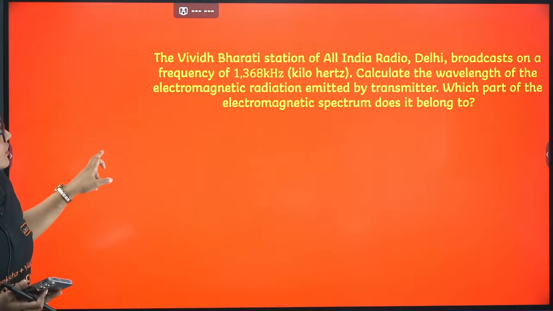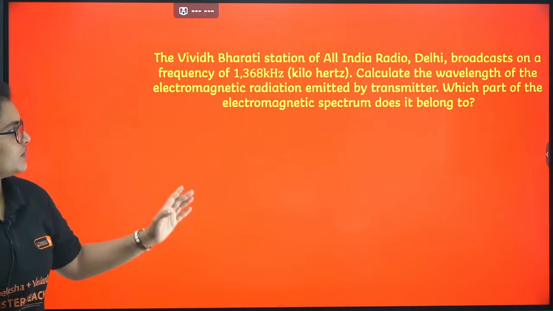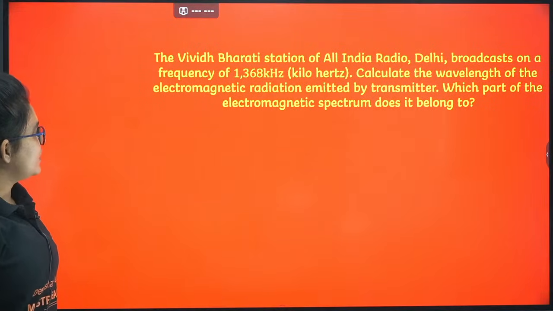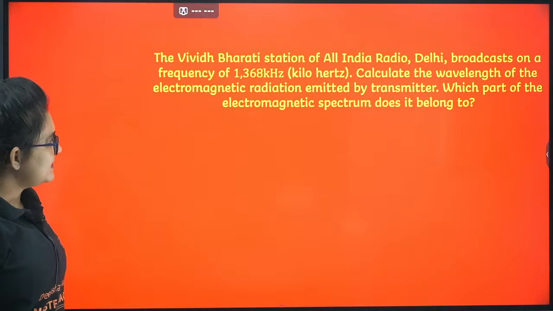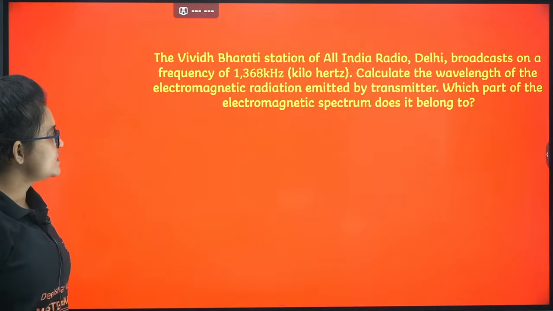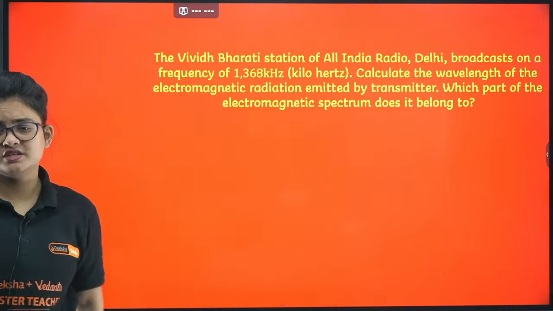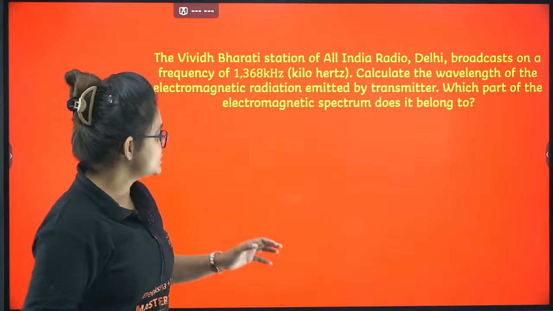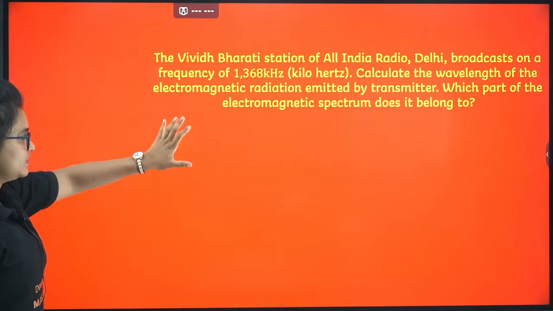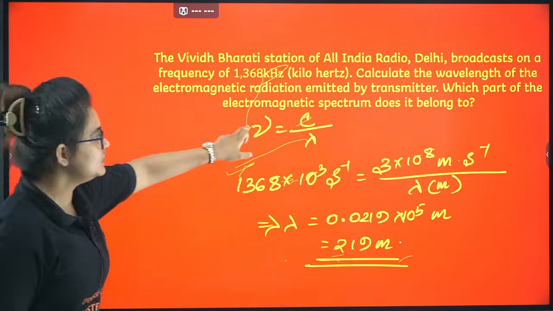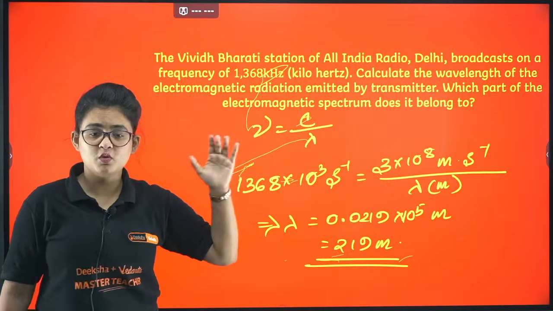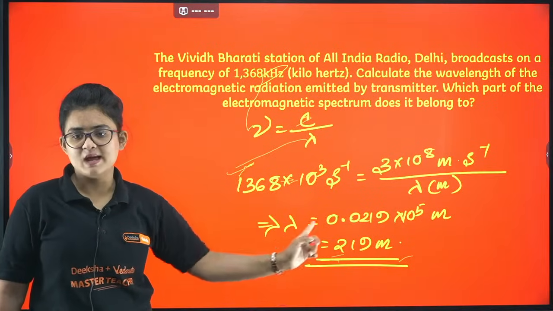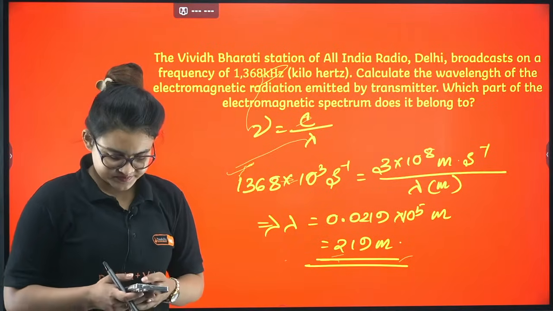Let's proceed. Okay, so here comes the question: Vividh Bharati station of All India Radio, Delhi, broadcasts on a frequency of 1368 kilohertz. Calculate the wavelength of the electromagnetic radiation emitted by the transmitter. Okay, this is a question that came repeatedly in the last few years, so that's why I felt to keep it. Here the problem is already solved. Here you can see nu equals C by lambda. If you simply go ahead with this formula, that is more than enough. So from here you can simply calculate the lambda value. That's it, okay?